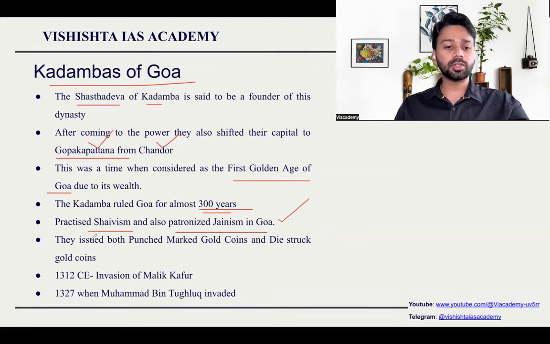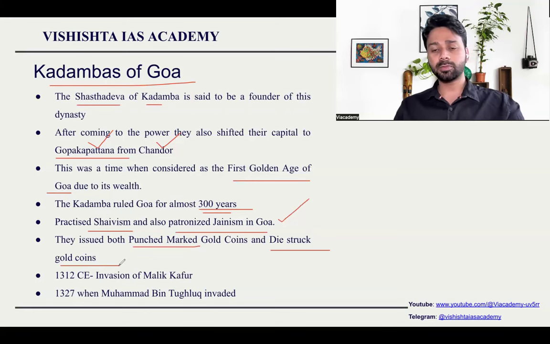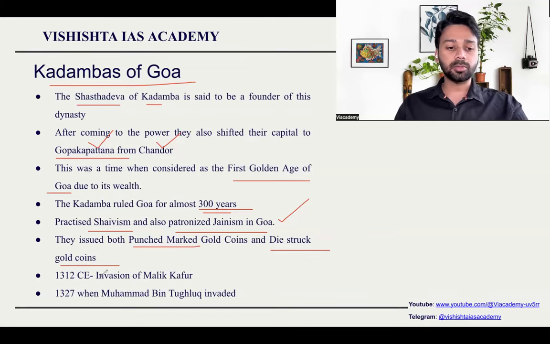What kind of coins did they issue? They issued both punch-marked coins and die-struck gold coins. You will study about this in art and culture. What exactly are punch-marked coins? What is a die-struck coin? You should know. So later, how did this dynasty come to an end?